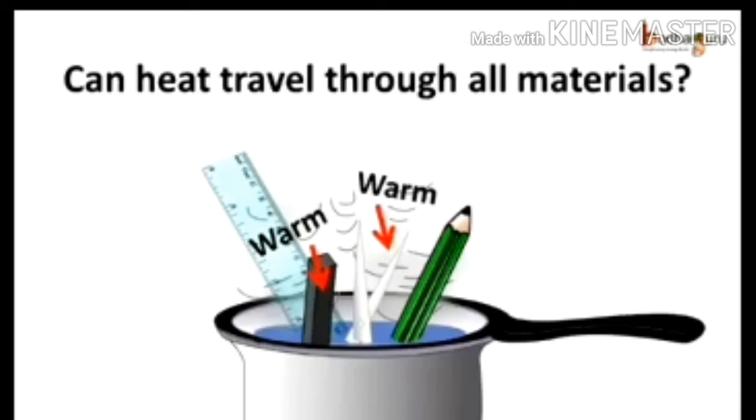So what do you observe? At home also you can try this experiment. These materials are easily available in your home. In place of an iron bar you can take a spoon, or if you have an iron bar you can use it. Scissors are there in a house, and you can use a knife also. Use these materials in a pot, pour hot water, and after some time touch the other end of the materials.